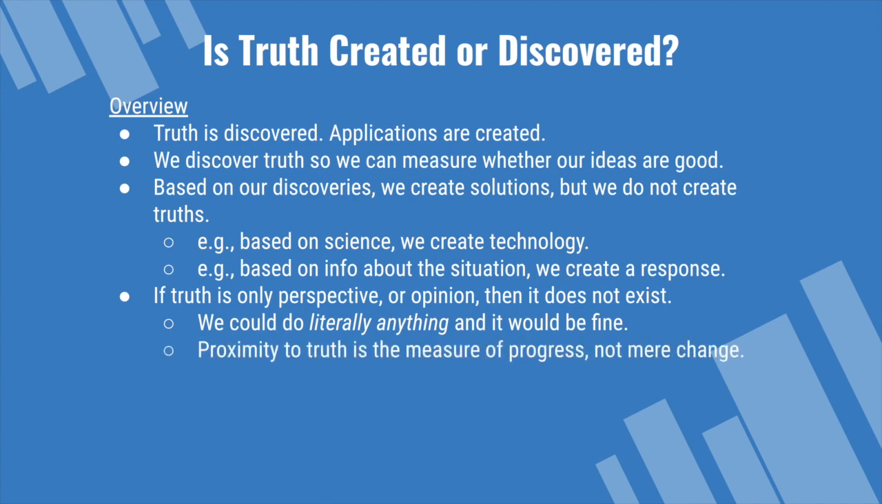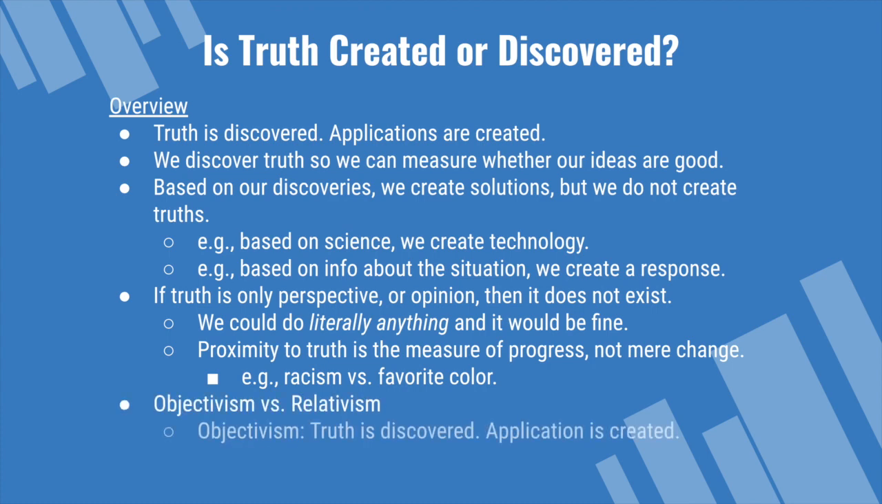Proximity to truth is the measure of progress, not mere change. For example, racism versus your favorite color, right? If you change your favorite color, that's change, but that's not progress or growth or improvement. But if we have slavery and racism and then we progress past that until we have no racism, that is progress because we are measuring our current state against the truth as a goal, and we get closer to the goal.